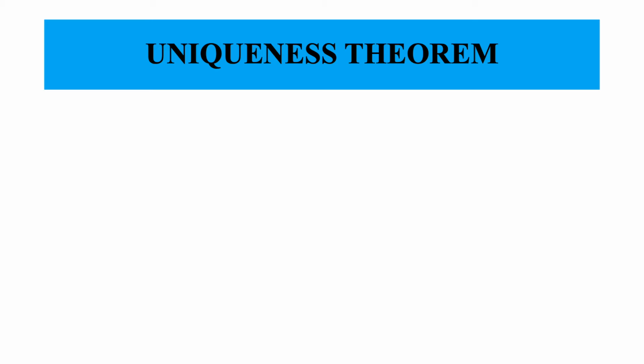So we will look today at a theorem which tells us the conditions that are necessary to guarantee that the solution of the Laplace equation obtained by different methods is going to be the same when applied to the given problem.